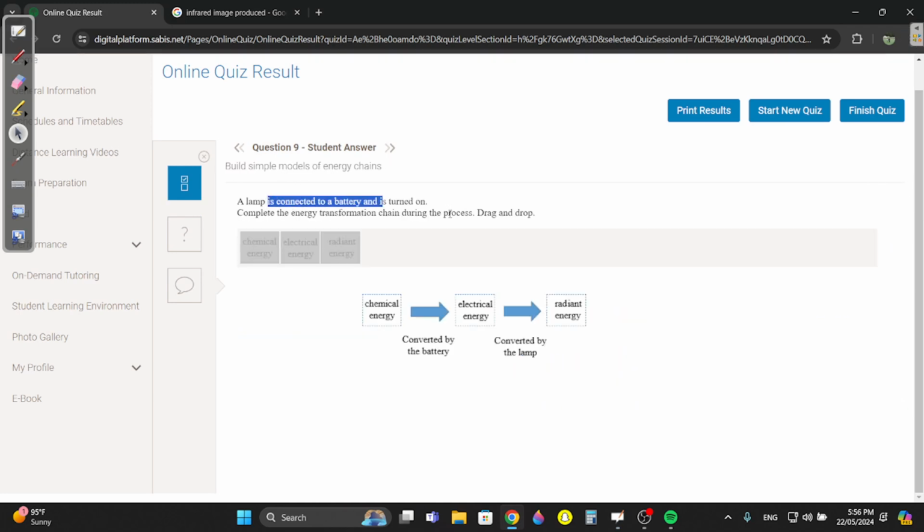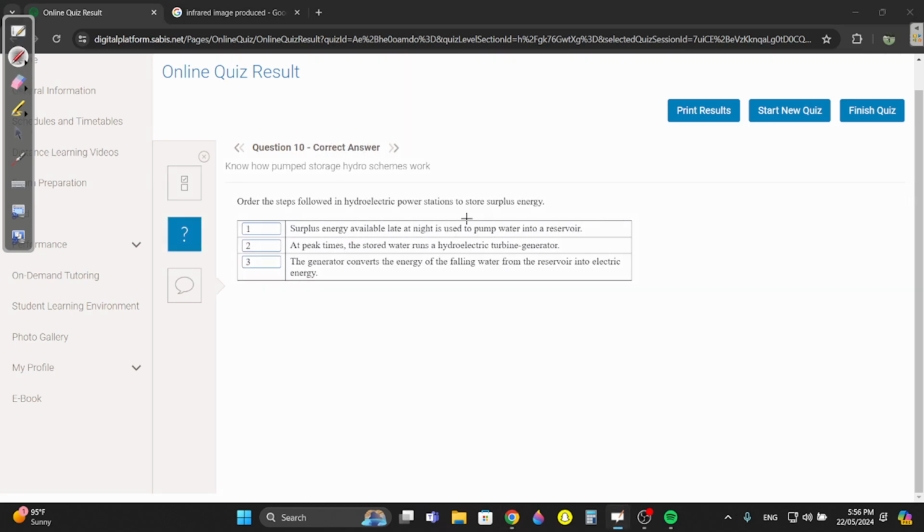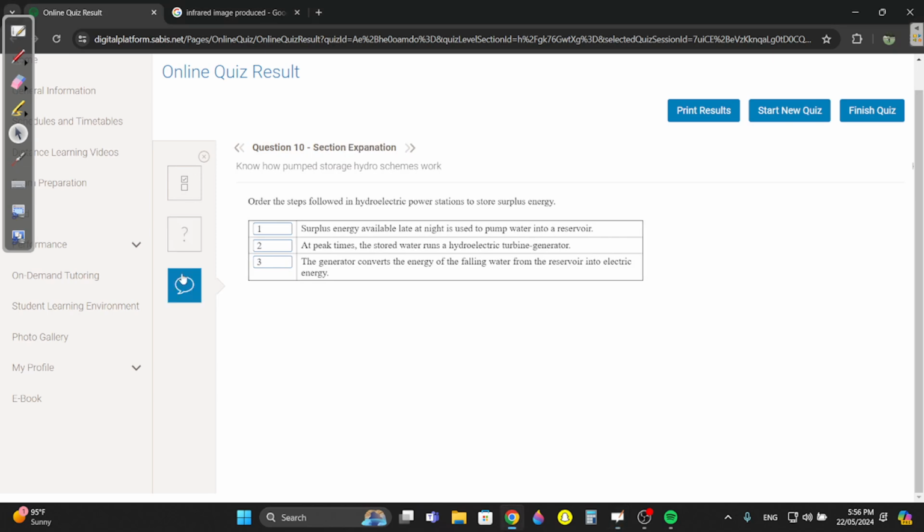Question 9, a lamp is connected to a battery and it's turned on. What happens? Obviously it starts from the battery. What happens in the battery? The chemical energy in the battery is converted into electrical energy. Then we go to the lamp. The lamp converts this electricity into light energy or radiant energy. Simple. Question 10.